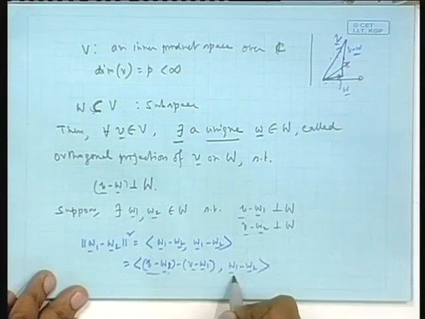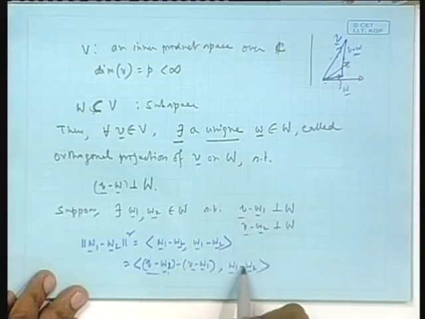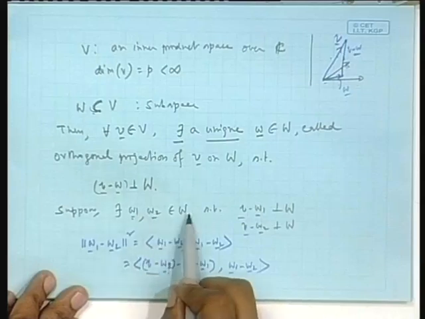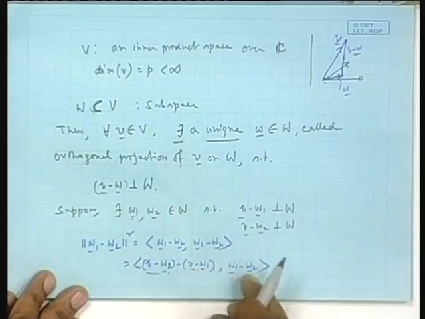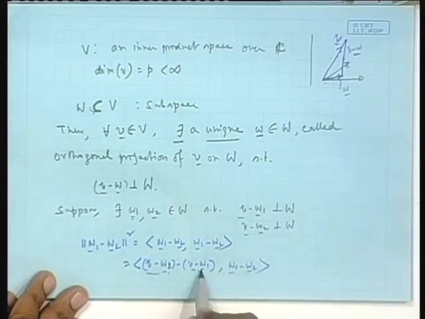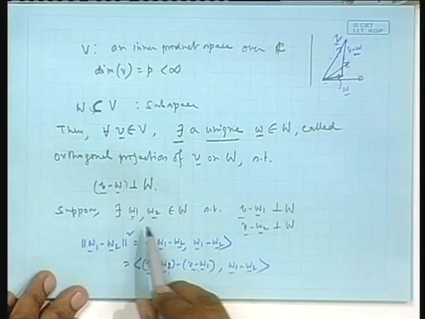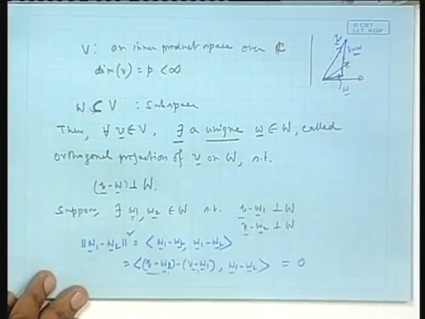That has to be 0, because V minus W2 is orthogonal to capital W, but W1 minus W2 belongs to W, because both W1 and W2 belong to W. So that inner product will be 0, minus this one, the inner product between V minus W1 and W1 minus W2. By the same reason that is also 0, because V minus W1 is orthogonal to the entire subspace W, and W1 minus W2 belongs to W. So then this is equal to 0, is that understood?